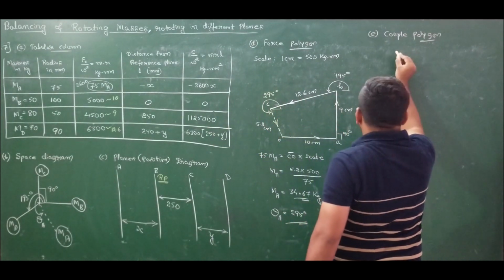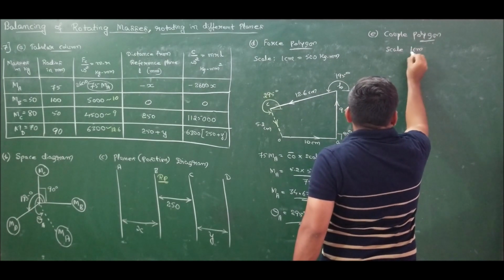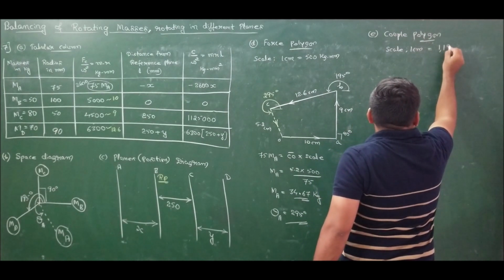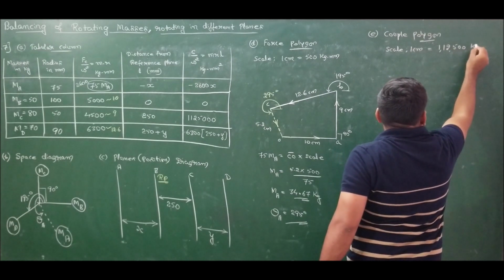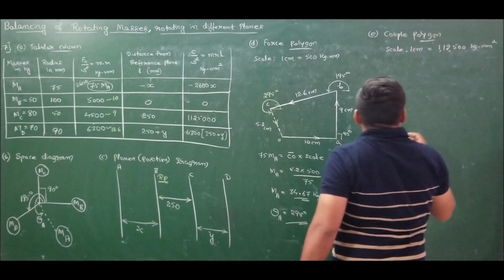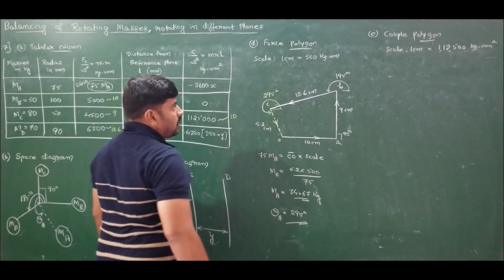Let me take it as 10 centimeter. So therefore, the scale will become 1 centimeter is equal to 1,12,500 kg mm square. So for the chosen scale, this will become 10 centimeters. This you people already know.